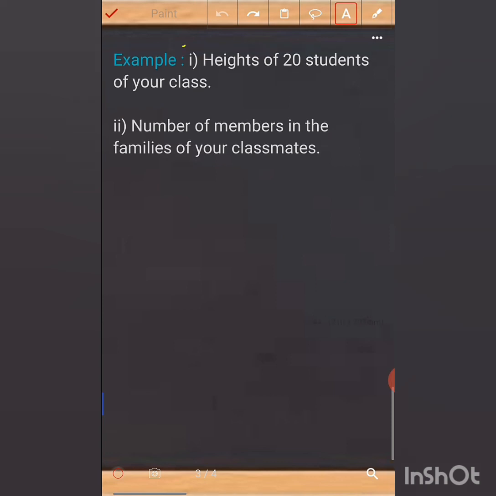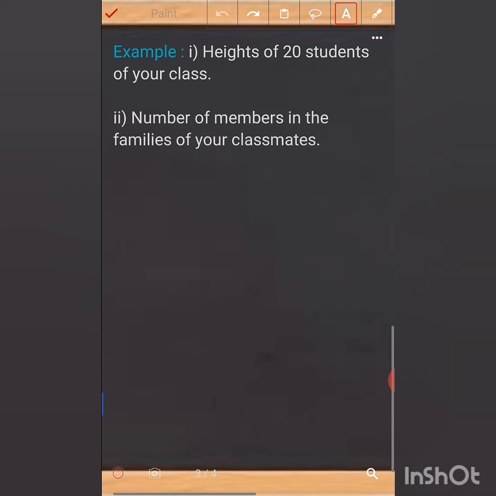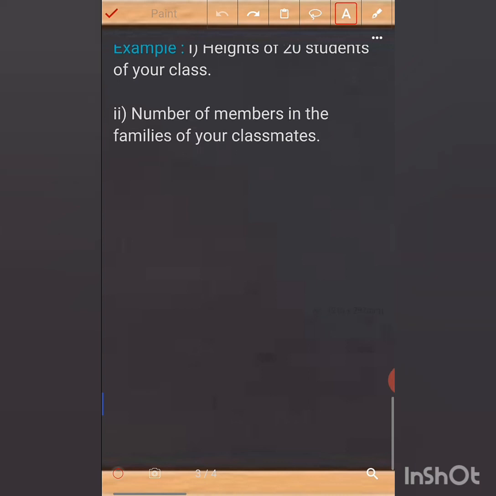In the same way, the number of members in the families of your classmates. You can't tell that without contacting them. You have to ask them to know the number of members in their families. So here also you are getting information from a source, that is your friend.